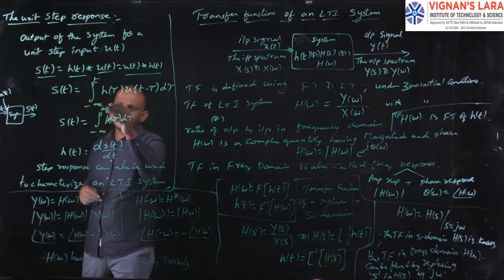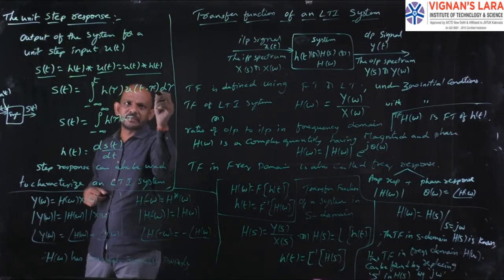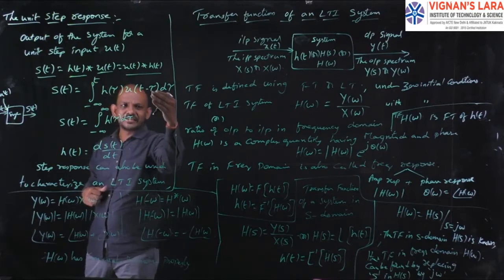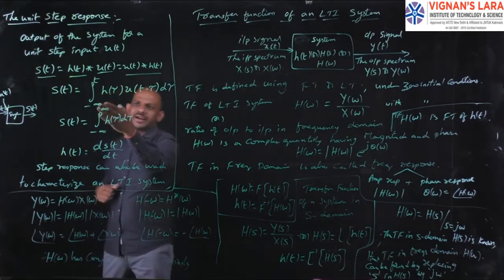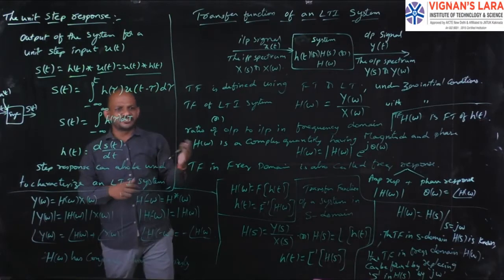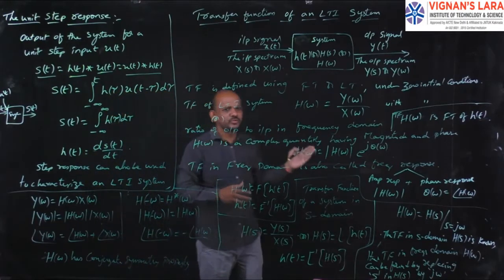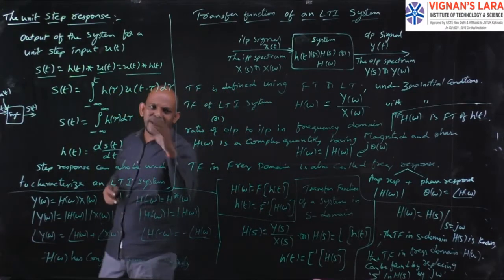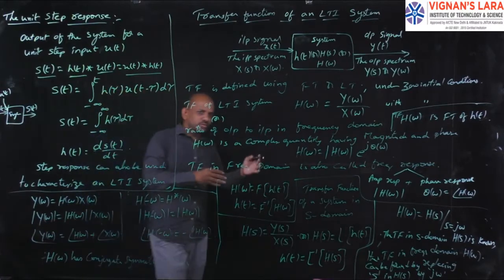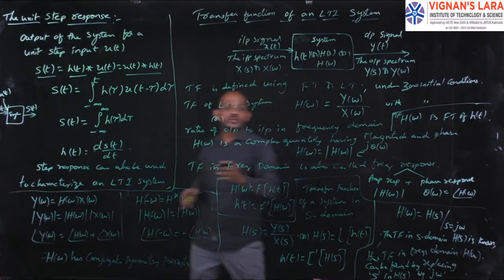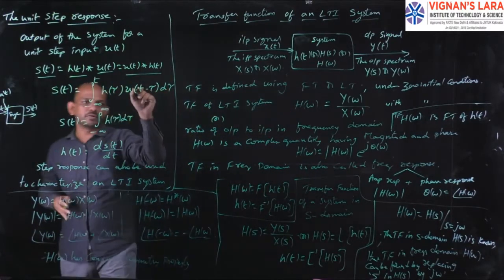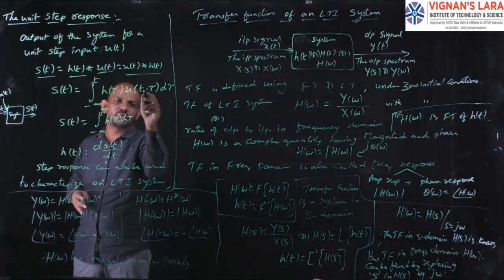Substituting values, u of some positive value gives 1, so h of tau into 1 is h of tau.